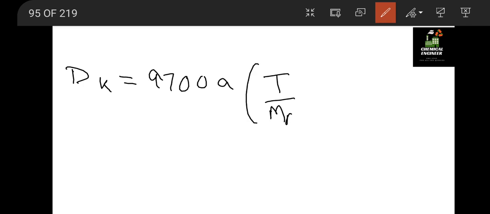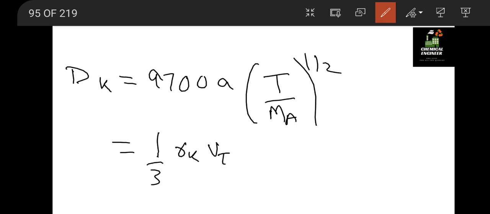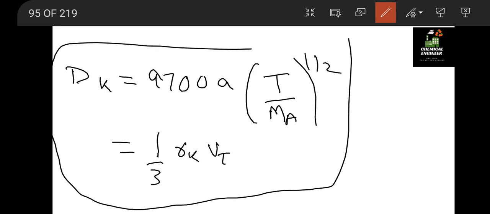In order to calculate Knudsen diffusivity, we have a different formula: dk equal to 9700 a into (T by molecular weight of A) raised to 1 by 2, which is equal to 1 by 3 RK Vt. Okay, this is the formula we will be using.